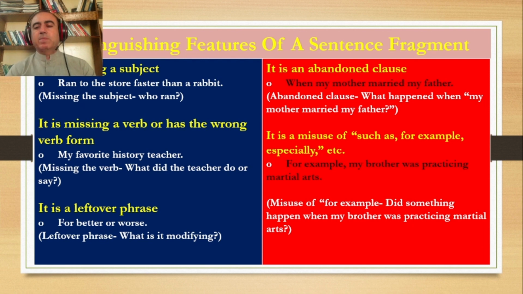It looks okay. Strange thing is, this statement looks okay, that there is a subject, there is a verb, and there is an object. Yet this is misuse of such as, for example, especially. We do not begin a sentence like that and end it. So we will be talking about these in detail in the next slides.